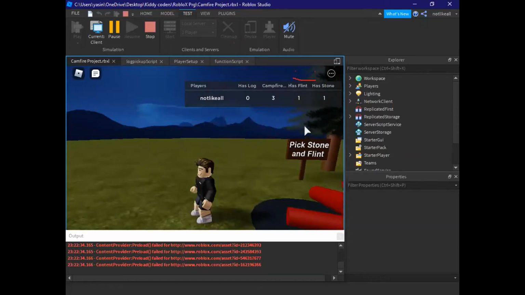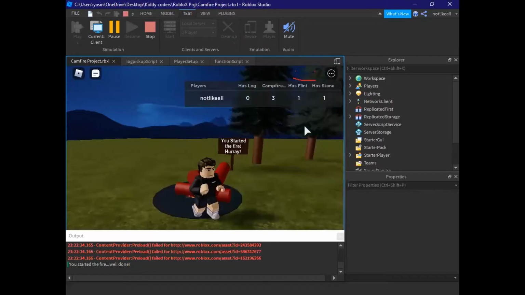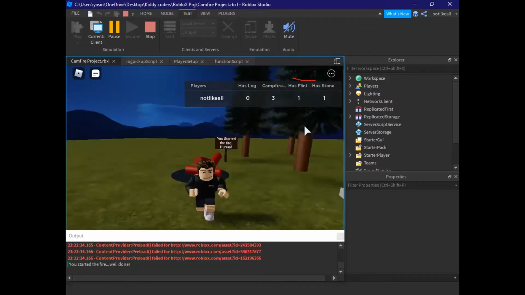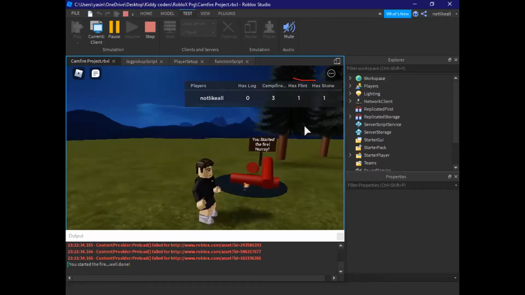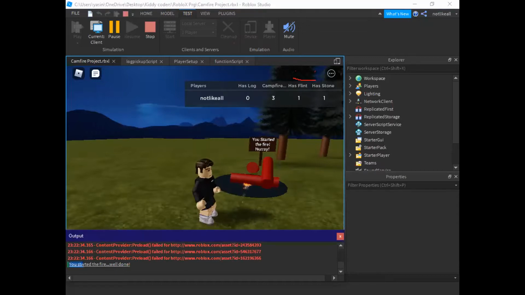There we go. It says you started the fire, hooray. The fire is kind of really small, but we can increase the size of the fire if you want. At the bottom of the code, you will see it says you started the fire, well done. That means all the output is running.